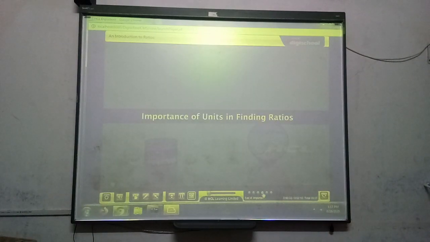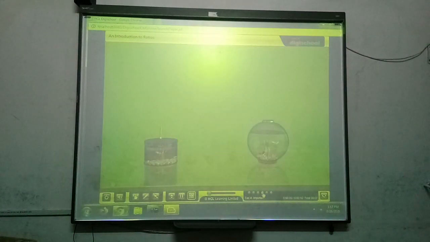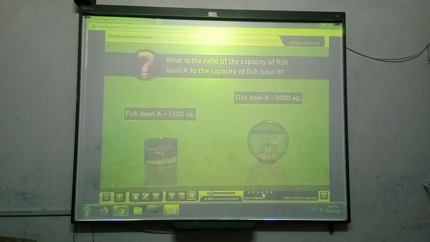Importance of unit in finding ratios. Fish bowl A has a capacity of 1,500 milliliters. Fish bowl B has a capacity of 2,000 milliliters. What is the ratio of the capacity of fish bowl A to the capacity of fish bowl B?